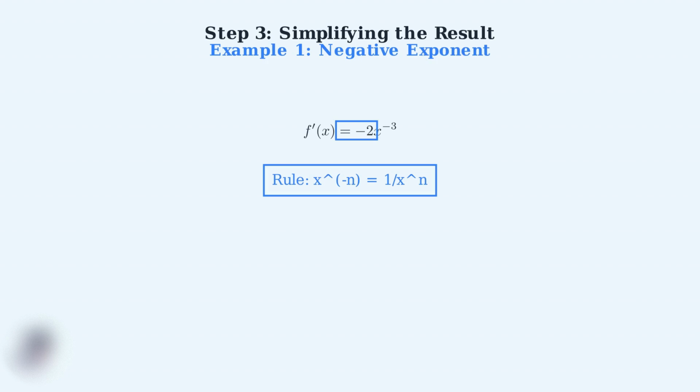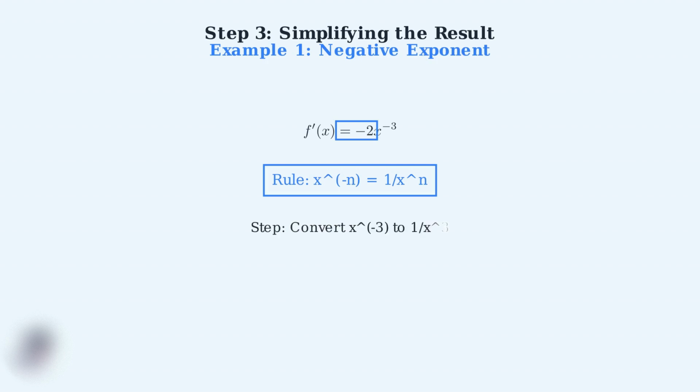Let's start with our first example. After applying the power rule, we have f prime of x equals negative 2x to the negative 3 power. Notice the negative exponent here. Remember our rule for negative exponents. x to the negative n equals 1 over x to the positive n. We'll apply this rule to simplify our expression.